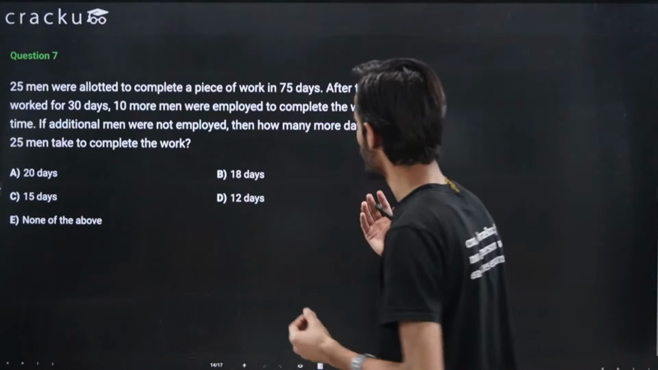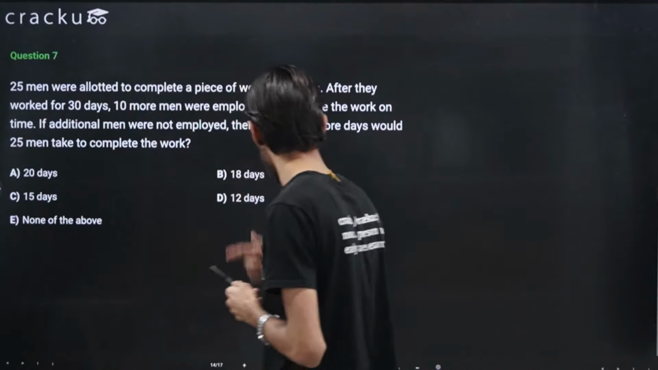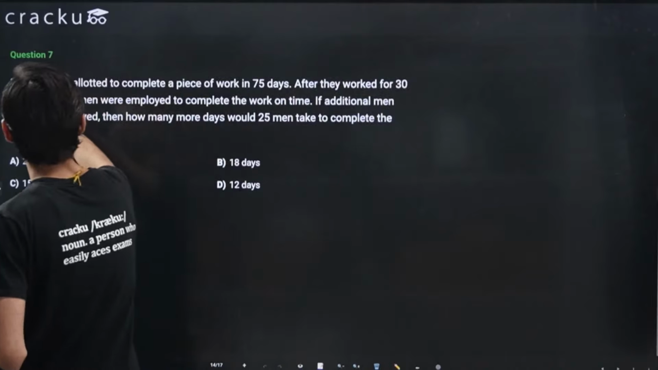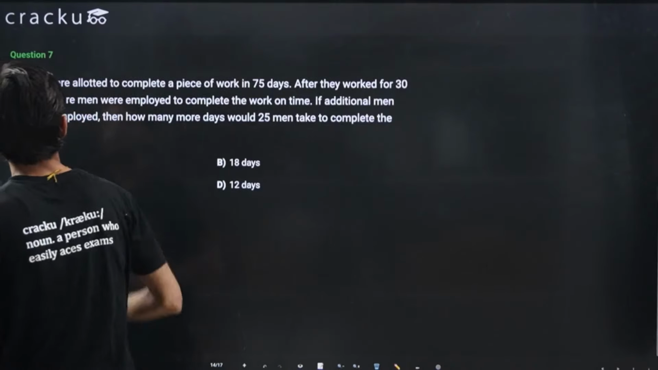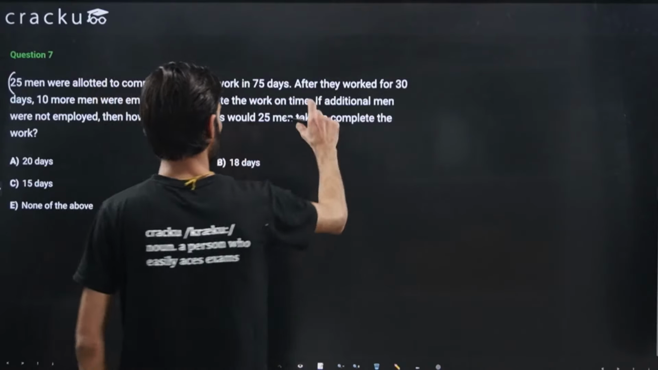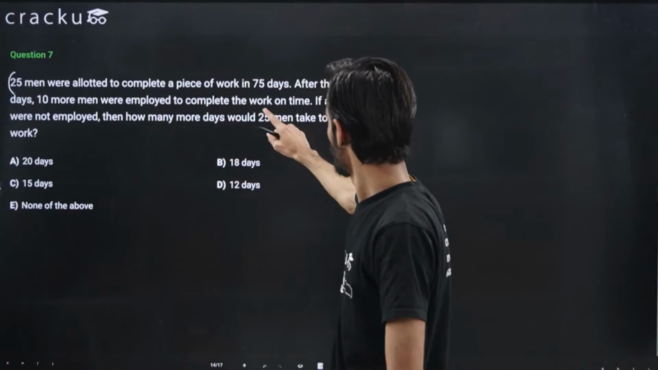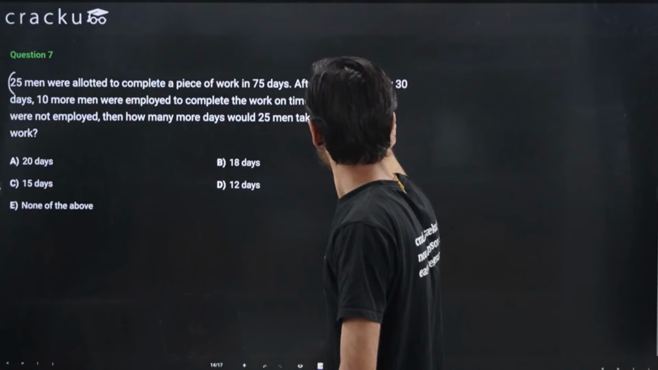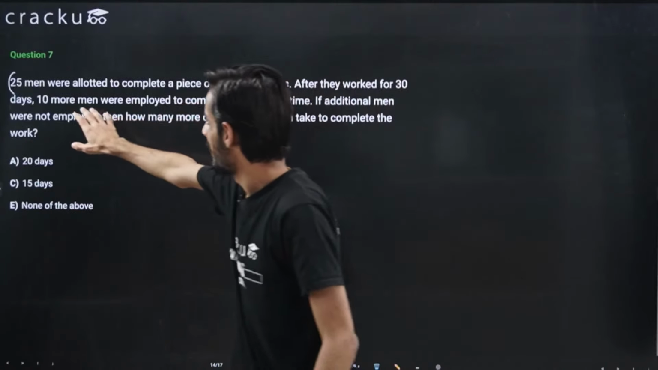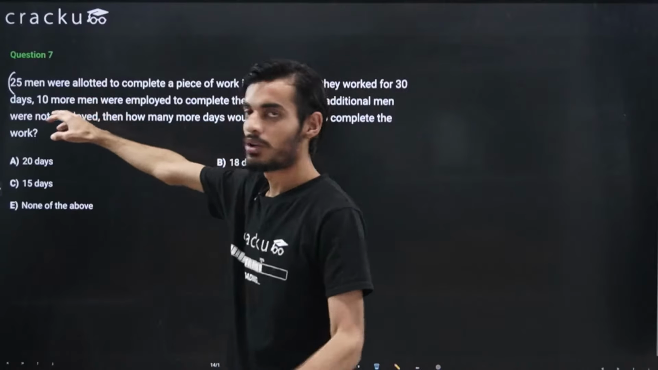Okay, so this is a kind of logical question. Even though you can solve it using the normal approach also, I'll tell you a good approach for this. 25 men were allotted to complete a piece of work in 75 days, right? After 30 days, 10 more men were employed to complete the work. Even though the new 10 men are employed, the original number of men, that is 25, are already working, right?